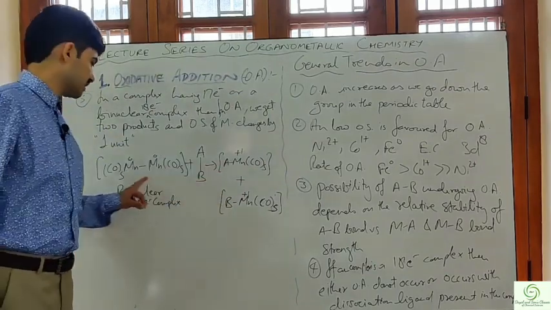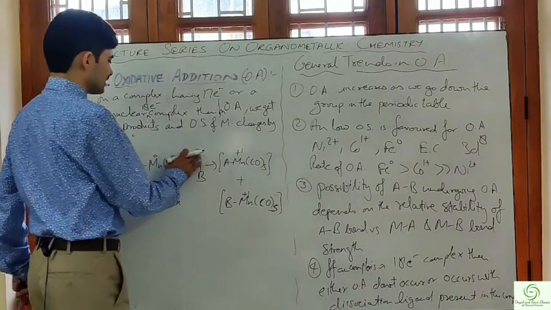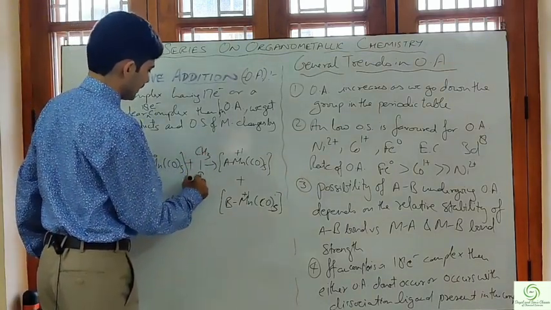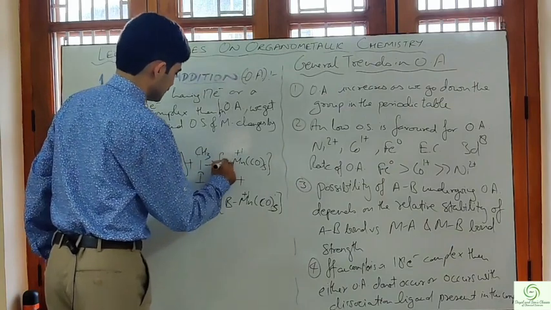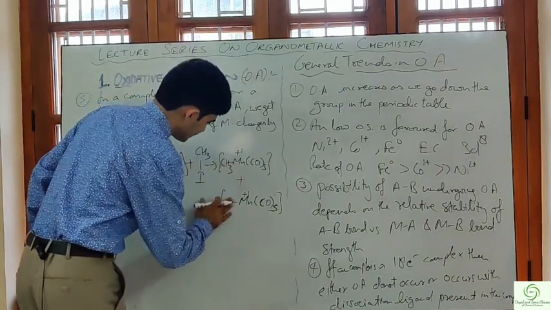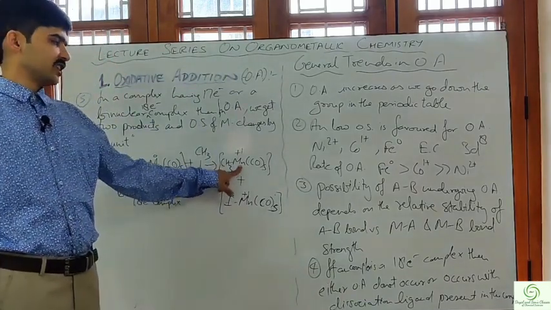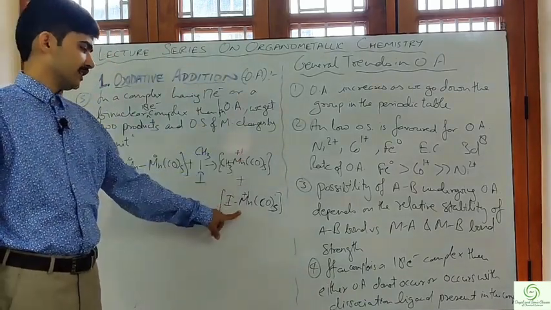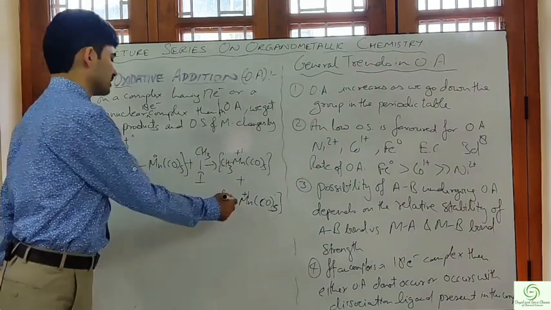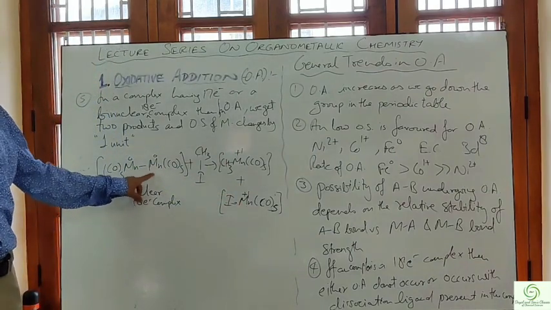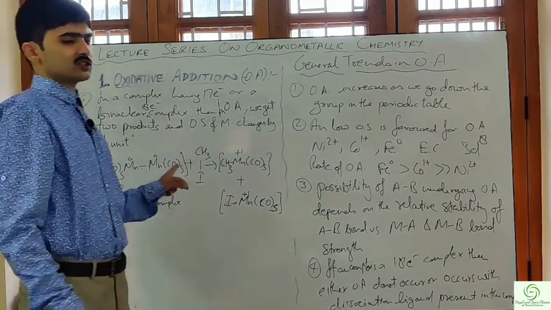So this means in case of H, let us take it as CH3 and I. So what will happen? One complex will be CH3Mn and one complex will have IMn. Now if we calculate the oxidation state, it will be +1 in this complex also, and in the initial starting complex both the Mn were in the 0 oxidation state.